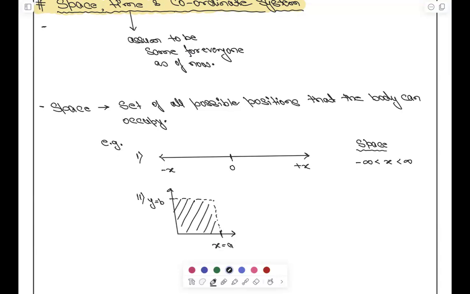Sir, x less than 0 to a and y less than 0 to b. Very good. So x less than 0 to a and y less than 0 to b. This is my space. This is my space, right? So you need to understand space is all possible positions that it can occupy. Okay? It can only occupy this.